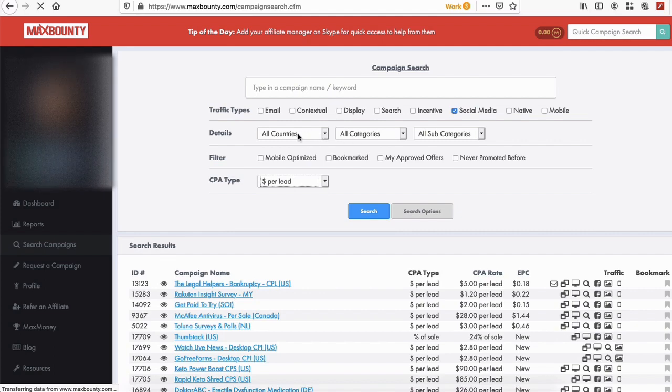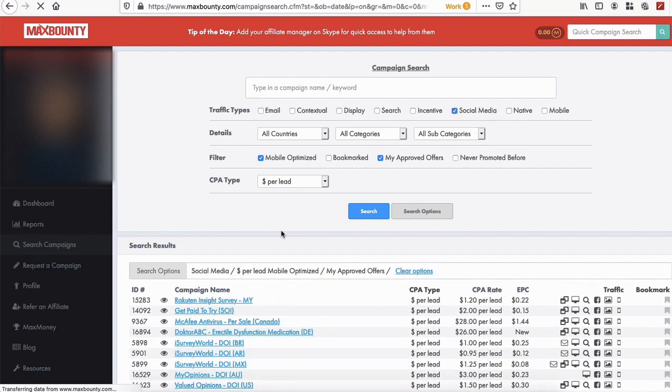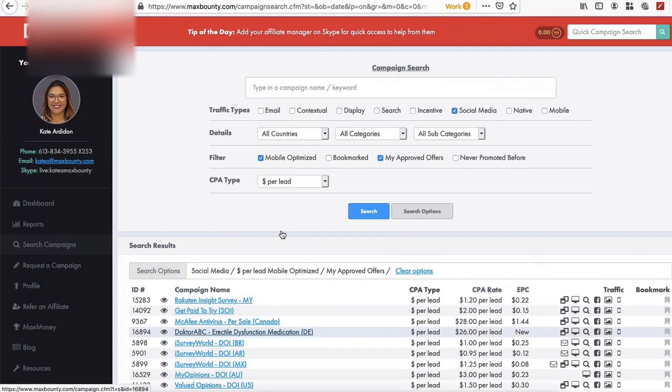And then, I want only my approved offers. I want mobile optimized because a lot of traffic comes on mobile. And then we do search. Now we have a lot of campaigns here. I also like to pick all categories, all countries. So let's only pick US for now. Let's target US traffic. The reason for US is it's one of the easiest ways to get started, and it's also English speaking, so you don't really need to translate your ads and offers.